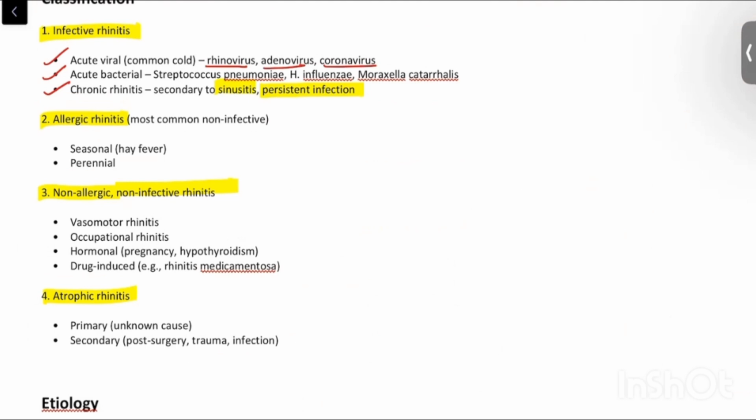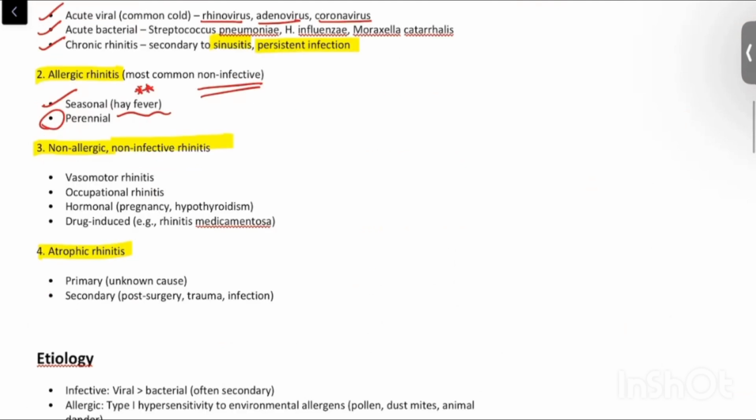Allergic rhinitis, as we all know, is the most common non-infective cause, and it is seasonal because of hay fever or pollen grains, you can say. It is more common in summer seasons, and it can be perennial, like throughout the year. Non-allergic, non-infective rhinitis can be of several types like vasomotor rhinitis, occupational rhinitis, hormonal rhinitis or drug-induced rhinitis.